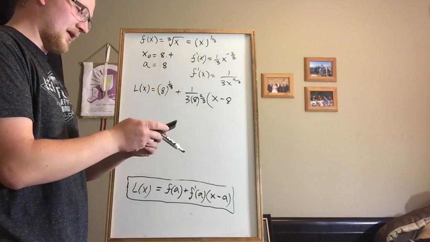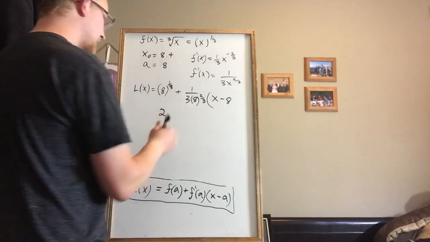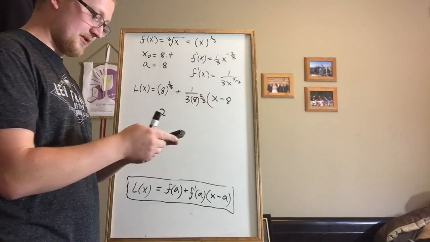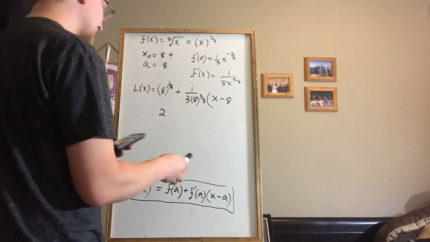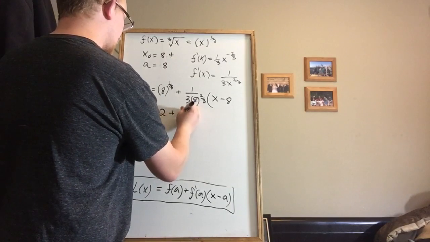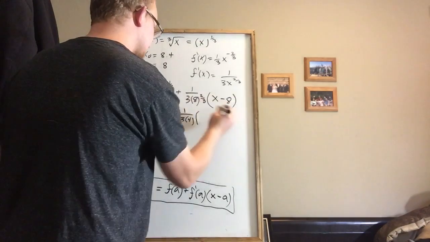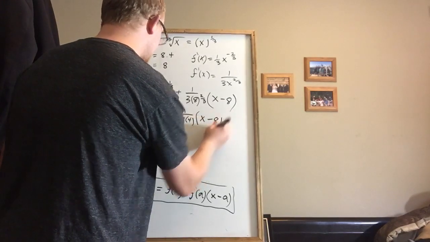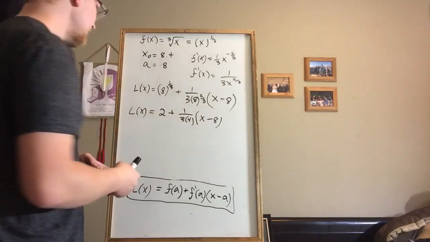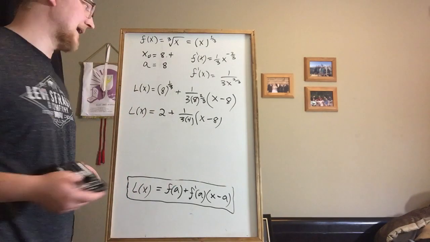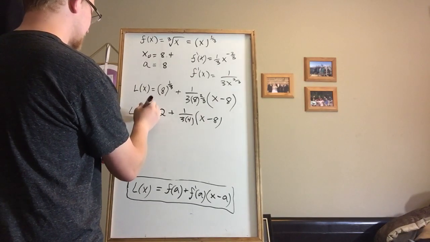Alright, now it's time to plug into the calculator. So 8 to the 1/3, the 3rd root of 8, is 2. 8 to the 2/3, 8 squared is 64. The 3rd root of 64 is 4. So this is plus 1 over 3 times 4. And then this is all multiplied by x minus 8. And that's our linearization. Specifically at point A. So I should probably write that down. At point A, this is our linearization at A.